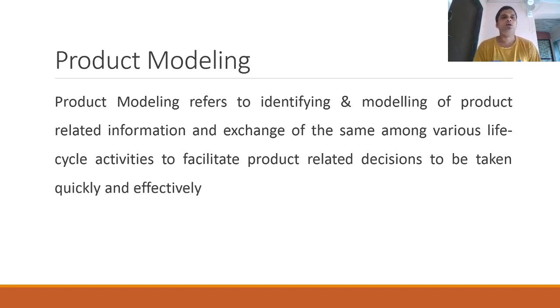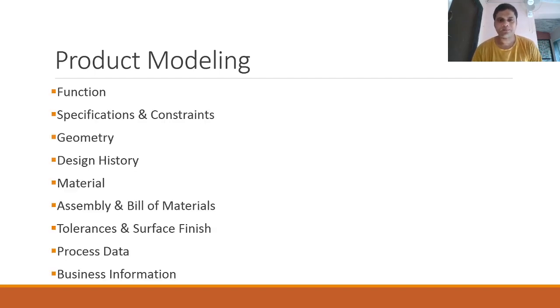Because we want to model the product, make the product and sell the product in the market. If we are able to correlate and integrate all the activities with each other, many errors will be possible to correct.